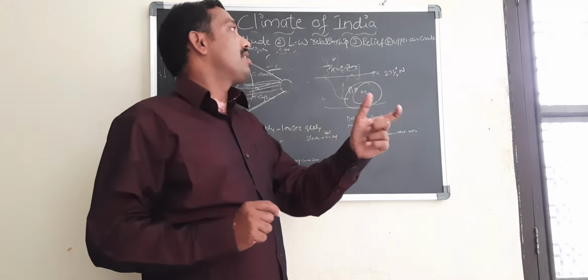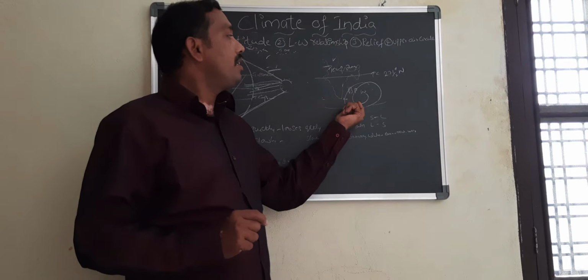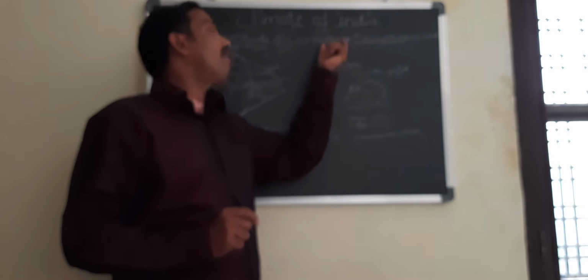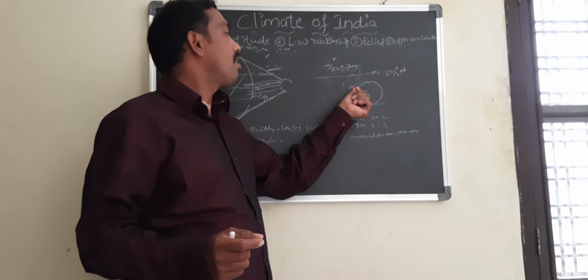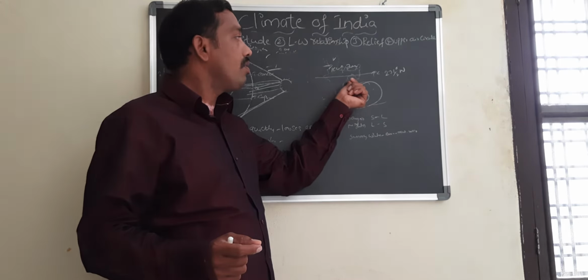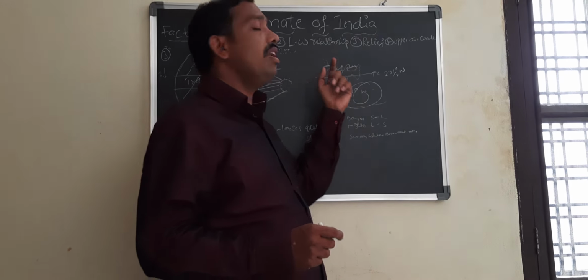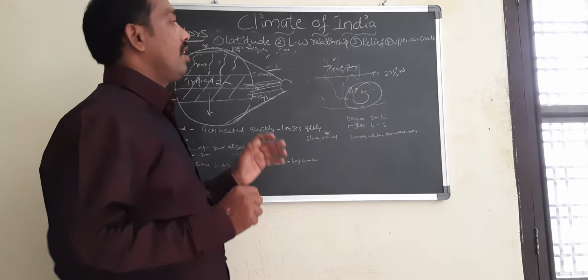This nature is making a lot of differences. Because of these differences, the climate of a place varies. So the climate near the ocean body is different, and the climate far away from the ocean body is different. That is the reason the Delhi climate is different from that of Chennai. Chennai is near the ocean water body, but Delhi is far away from the water body, from oceanic influence. That is making much difference.